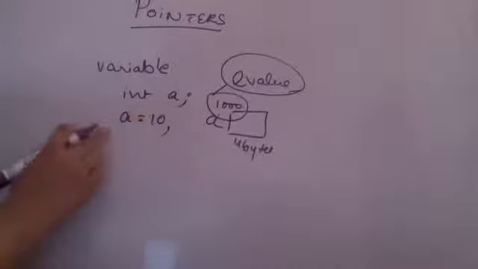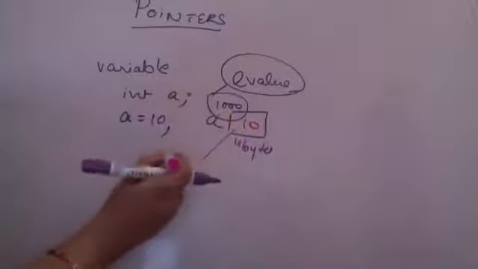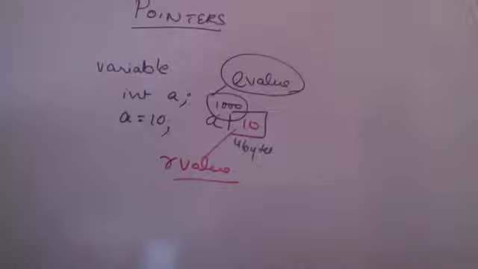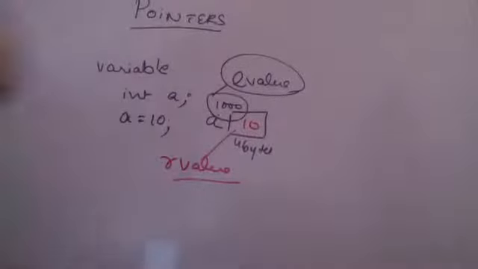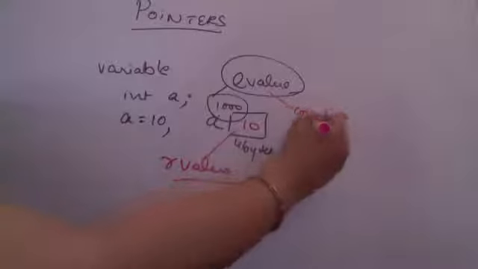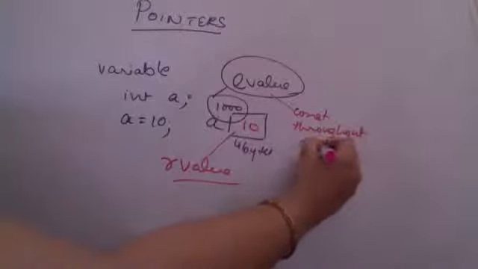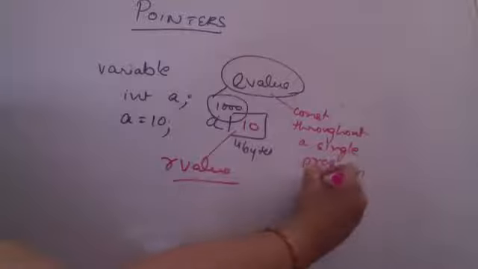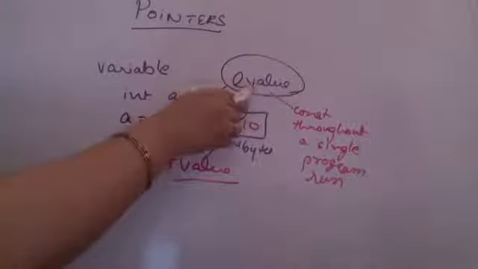When I am defining the value, then there is a value that will go within this memory location, and this is known as the R value of the variable. There are two values associated with any variable, L value and R value. L value, I am again repeating, this value remains constant throughout a single program run. एक बार जब program run कर रहा है, this value will remain same. अगर दूसरी बार program run कर रहा है, तो it is possible that it is given some another memory location. But throughout one program run, this value remains constant.